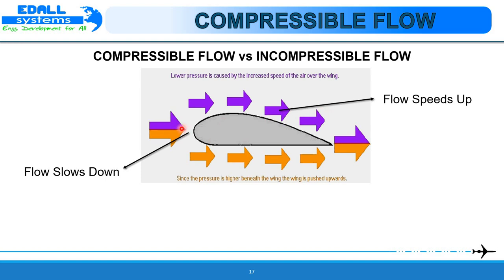So when the air flows around the airfoil, it will slow down or speed up, and at high speeds its properties will change. Mainly the density will change. Now let us take an example of a cubic volume of air.